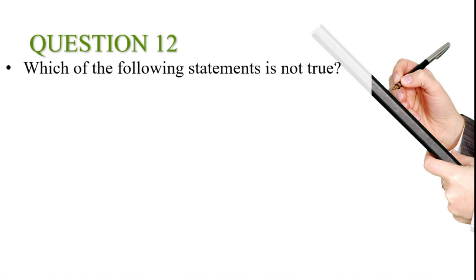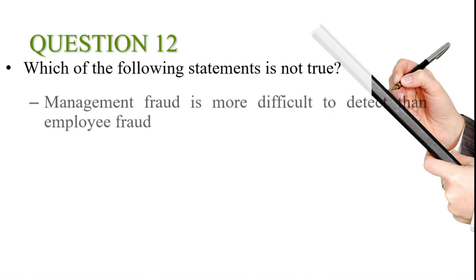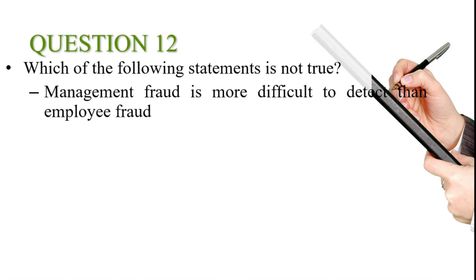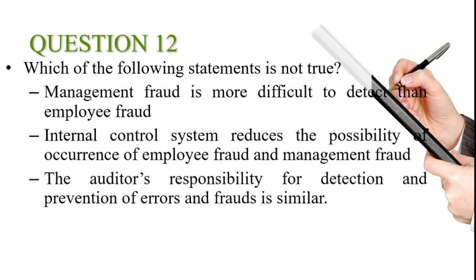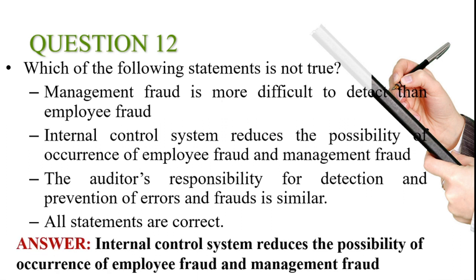12th question, which of the following statement is not true? Options: management fraud is more difficult to detect than employee fraud. Second one, internal control system reduces the possibility of occurrence of employee fraud and management fraud. Third one, the auditor's responsibility for detection and prevention of errors and fraud is similar. All statements are correct. And the answer is internal control system reduces the possibility of occurrence of employee fraud and management fraud.